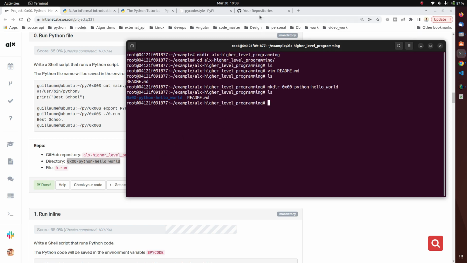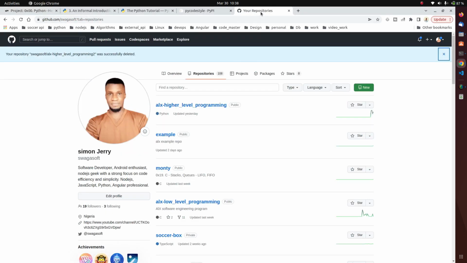So how do we do that? Let's go to your GitHub. You can see under repository, for example, let me say you are coming from home. If you are coming from home, all you need to do is to click on this your icon section. Okay, it's coming up. A second.